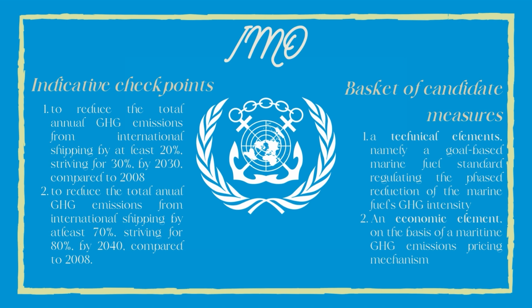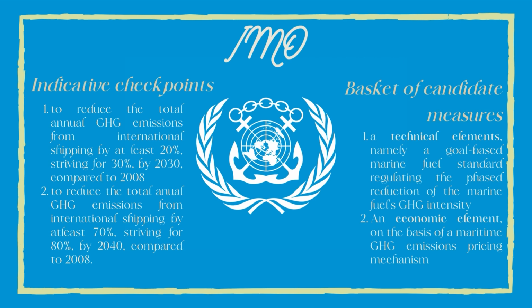And the second checkpoint is to reduce the total annual GHG emissions from international shipping by at least 70%, striving for 80% by 2040 compared to the emissions of 2008.